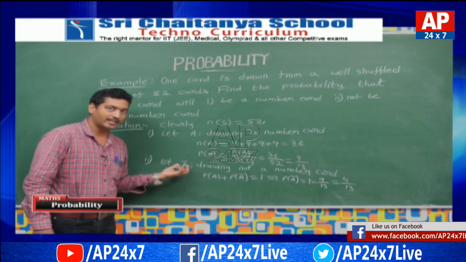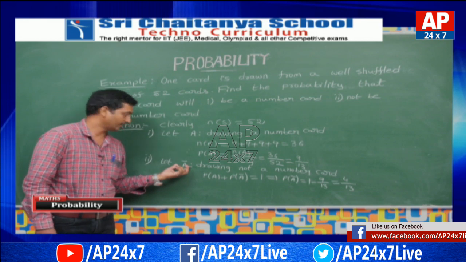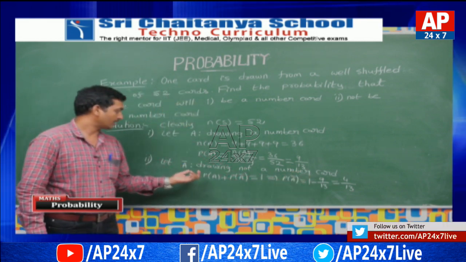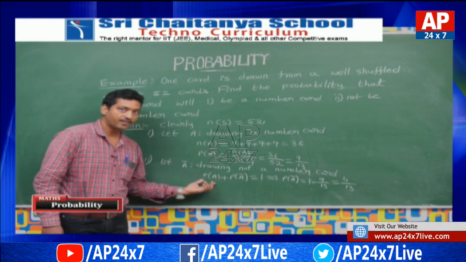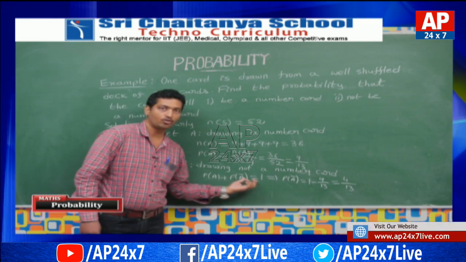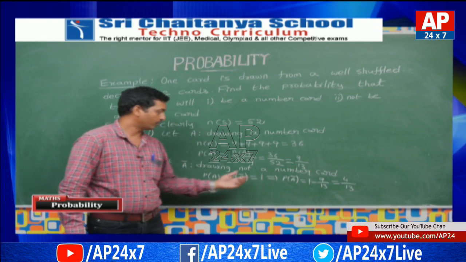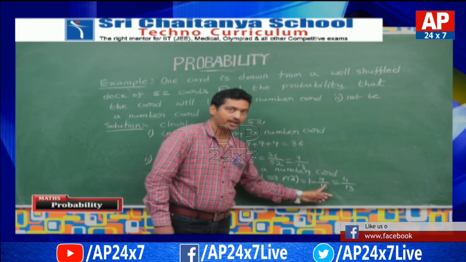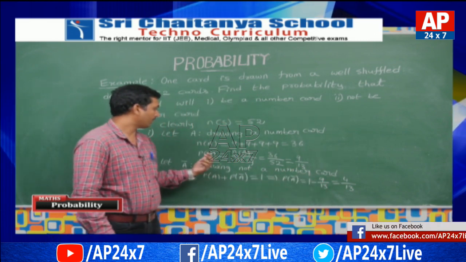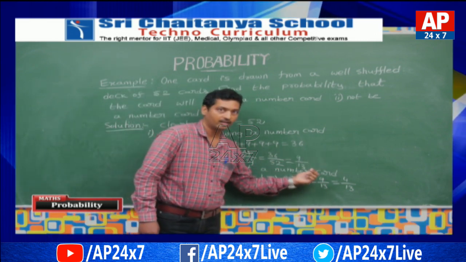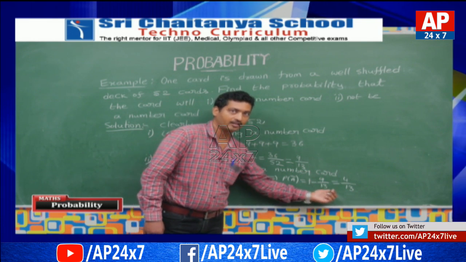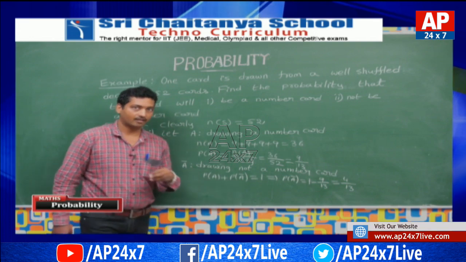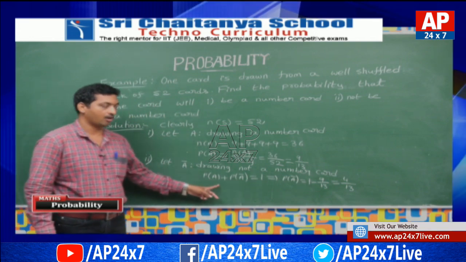Here I am taking A bar for denoting the drawn card is not a number card, so that we have one formula, P of A plus P of A bar is equal to 1. Using that we can get directly P of A bar equals 1 minus P of A. Already we got the P of A value as 9 by 13. Replace there, 1 minus 9 by 13 is equal to 4 by 13, which is the probability of getting a card which is not a number card.